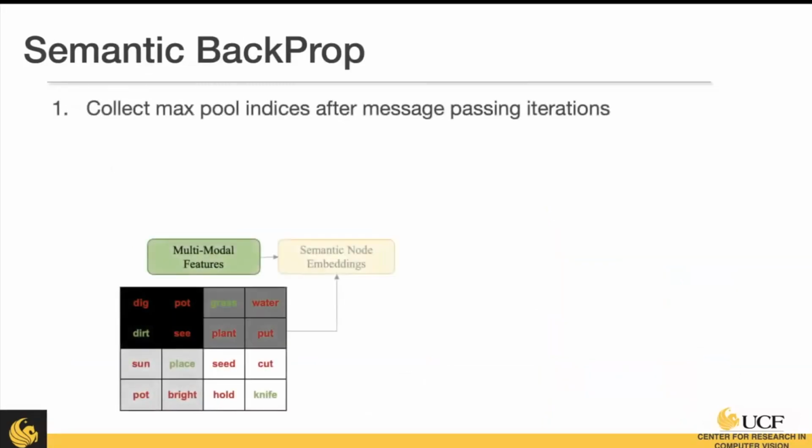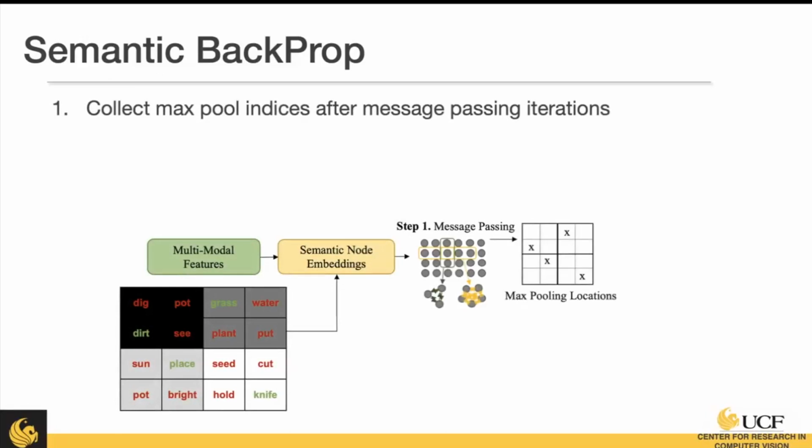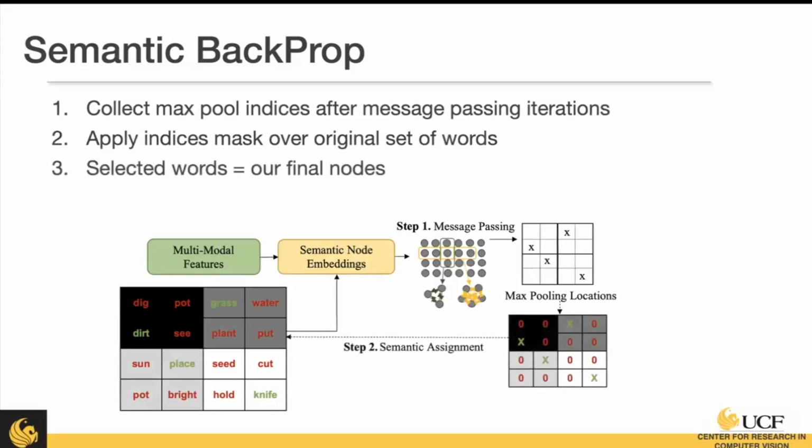So one of the important aspects of this is this graph needs to be interpretable. So what we do is at each message passing iteration, we're collecting the most relevant nodes based off of their attention values. So during each message passing iteration, we're collecting those max pooling locations to generate a map, like a mask that we're going to place over our initial nodes based off of these words. So that is how we're mapping back our most relevant nodes to the original words.